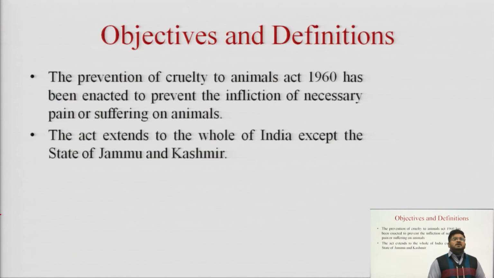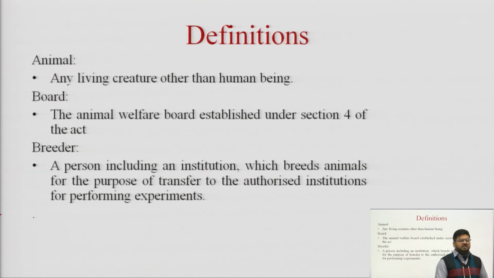As we saw, the objective is to prevent the infliction of unnecessary pain or suffering on animals. To fulfill this objective, we use animals only where there is an actual need for animals.